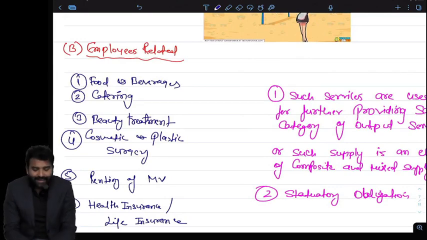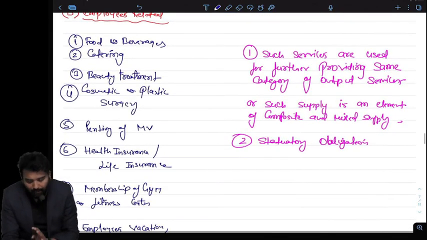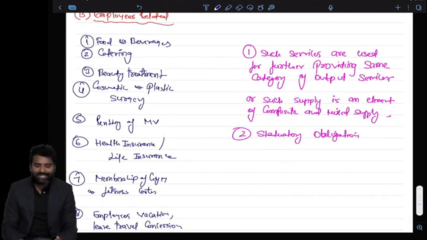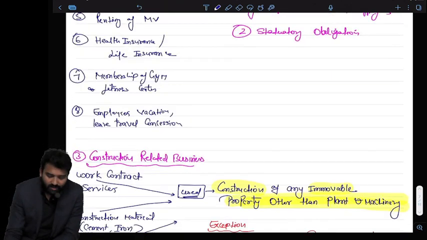Other than that, these ITCs are blocked in these 8 different blockages: food and beverages, catering, beauty treatment, cosmetic and plastic surgery, renting of motor vehicle, health insurance, life insurance, membership of gym and fitness center, employees vacation and leave travel concession. These are the blockages.